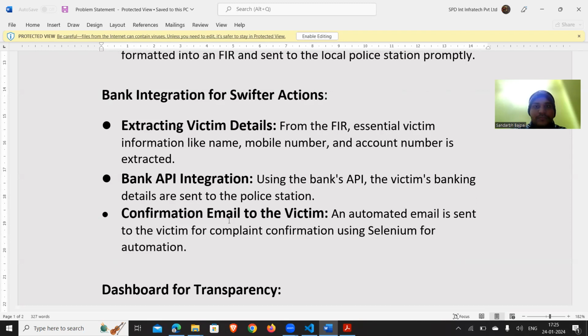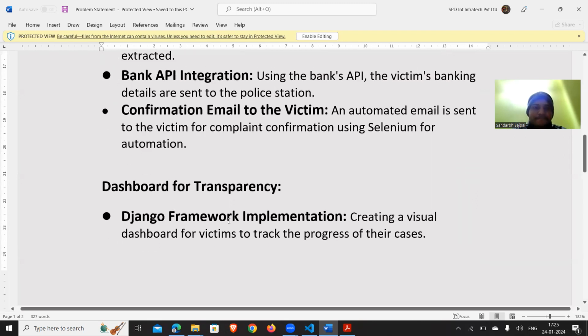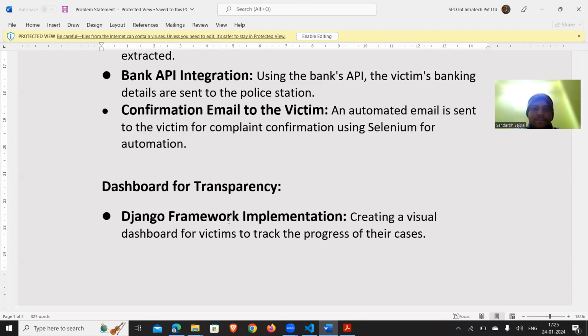Everything happens in the backend so swiftly that even the user gets shocked and excited about how things are going on. So we are confirming to the user as well as providing the details of how things will be further processed in your case.